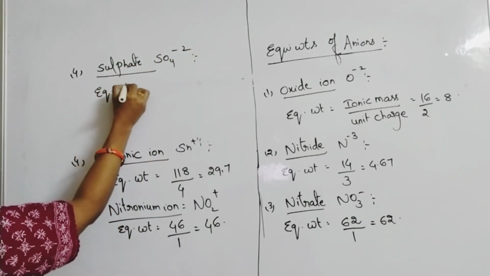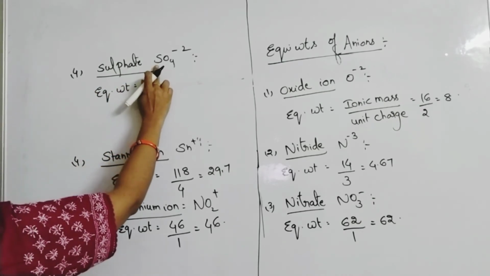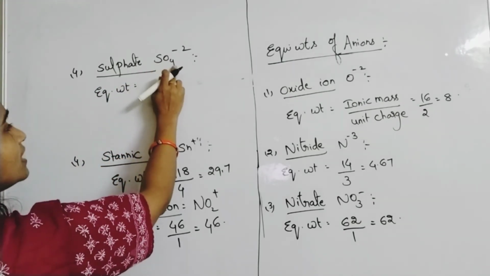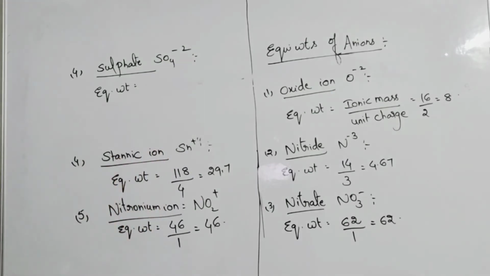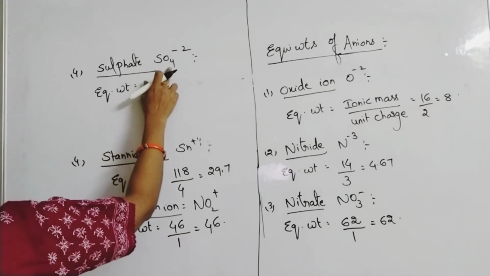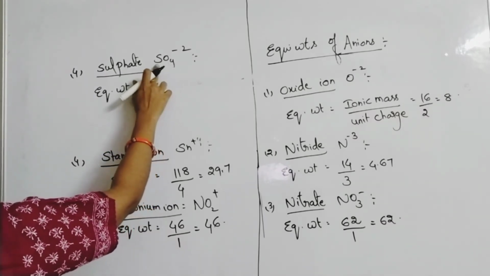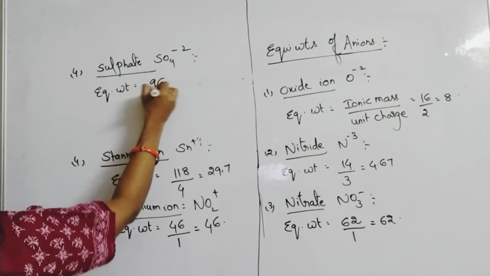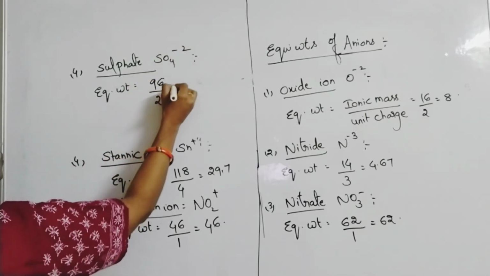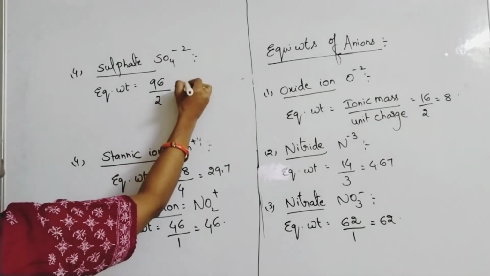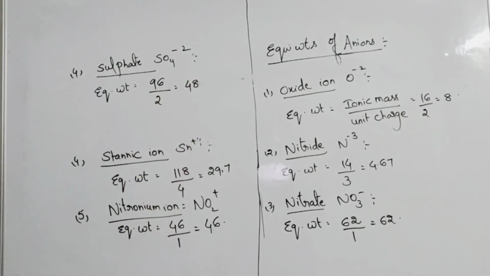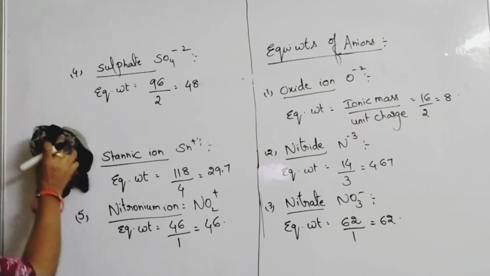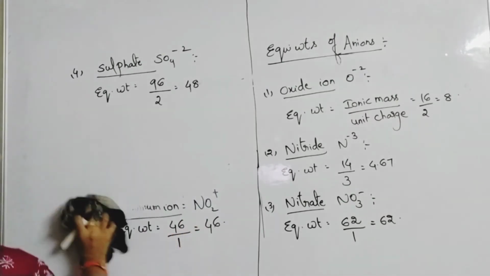Sulfur is 32, oxygen is 16, and here 4 oxygens are there. 16 fours are 64 plus 32, you will get 96. Here unit charge is 2, so 96 by 2 is equal to 48. Some useful concepts you are remembering.